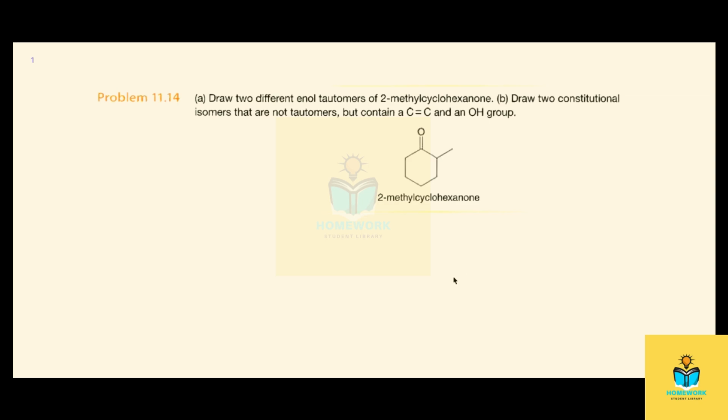Hello everyone, today we're doing chapter 12, problem 14, and this problem gives us this structure, this keto tautomer, and it asks us to draw two different tautomers of this 2-methylcyclohexanol, and also draw two constitutional isomers that are not tautomers. So let's start with A.